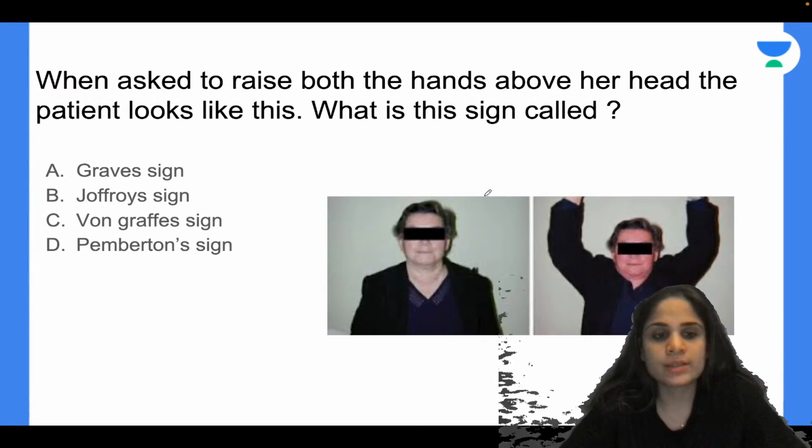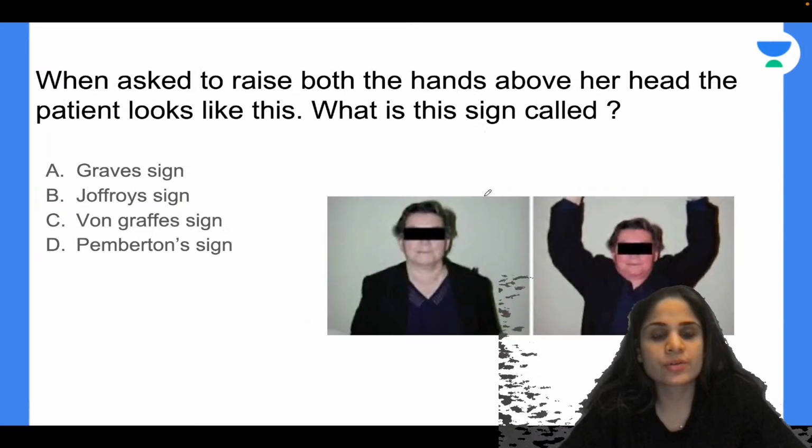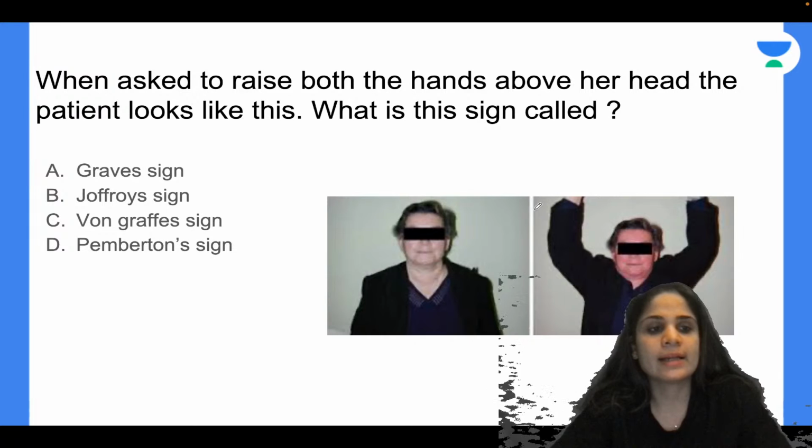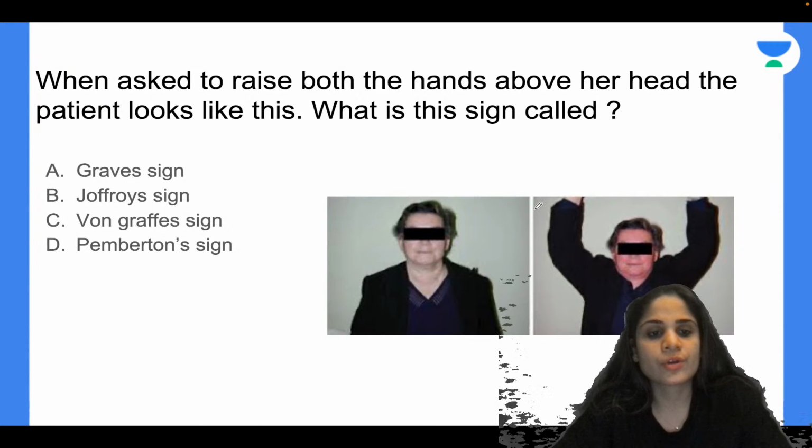Okay, so what is this test that we do in retrosternal goiter? You ask the patient to raise both the hands above her head and the patient looks like this. What is this sign called? Graves sign, Geoffroy sign, von Graff sign, or Pemberton sign?